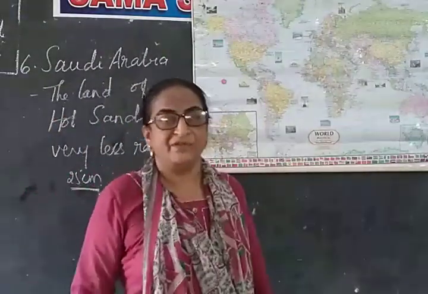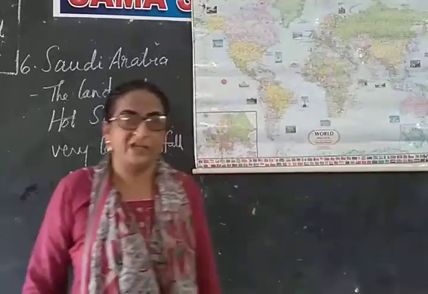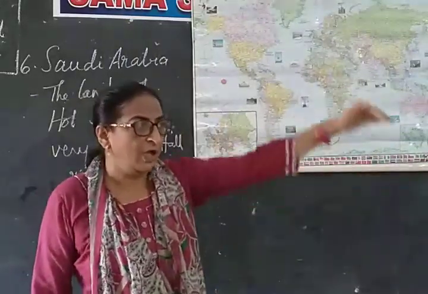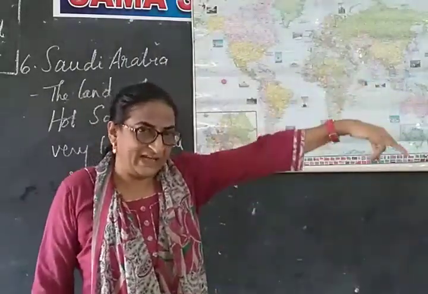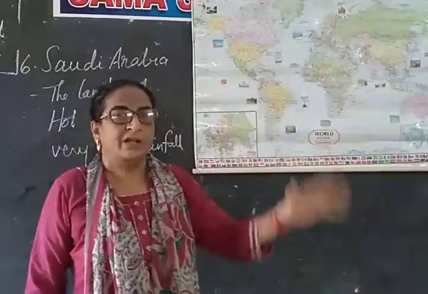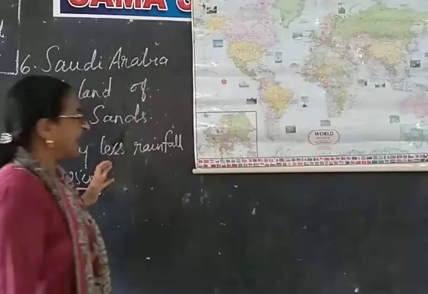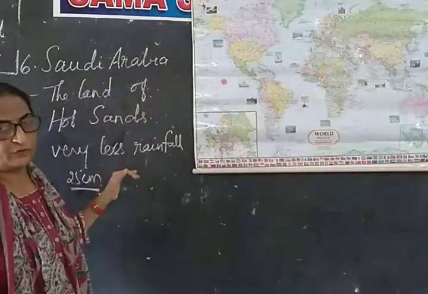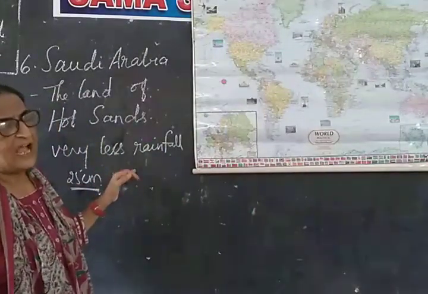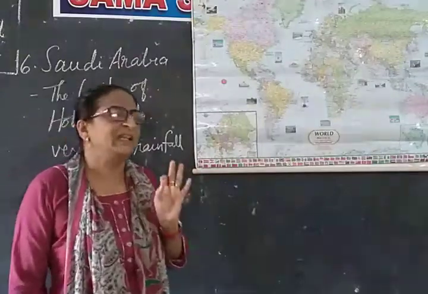How do you measure rainfall when it is raining? You put a test tube in the middle of the rain. How much water is collected in that indicates the rainfall. So, in that way, it has very less rainfall, 25 centimeters per annum, and it is very meager rain. Isn't it?